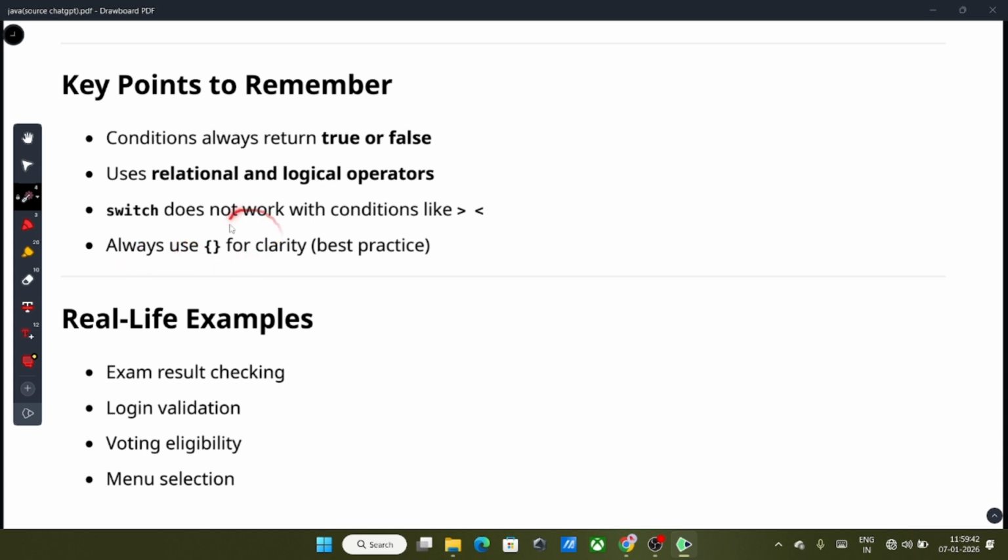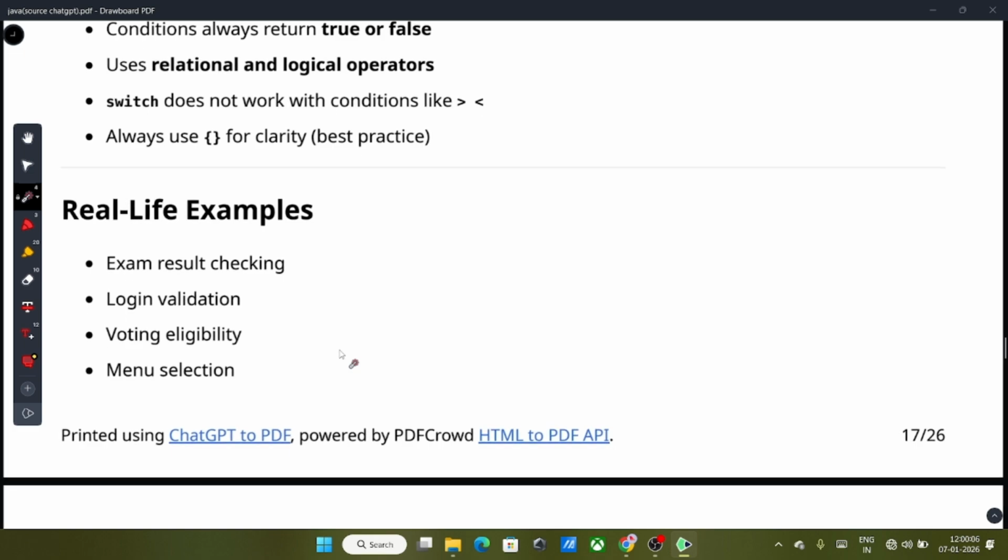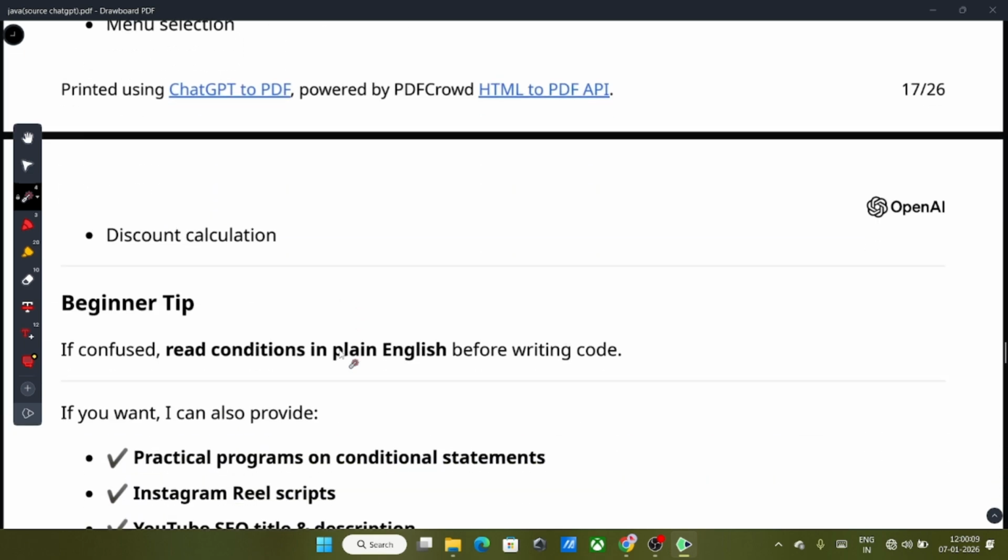Always use parentheses for clarity. That is the best practice. Yes, we know that in Java, by default, for executing a single statement in your block, the parentheses are not required, but for best practice they say that always use the parentheses. Okay, so this is all about today's topic.